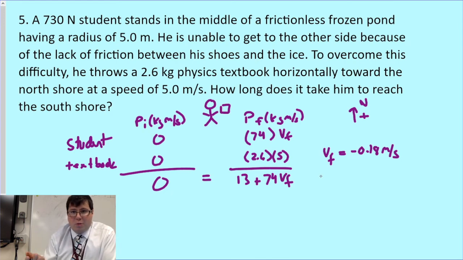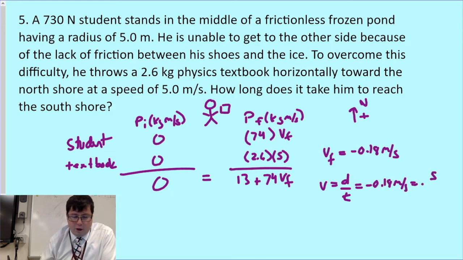And to figure out how long it takes you to reach the shore, all you have to do is, because we're assuming it's a frictionless surface here, V is equal to d divided by t. You know that your velocity is negative 0.18 meters per second. You're going to be going 5 meters. Let's just ignore the negative here because we don't want a negative time. Our time, it looks like, ends up being 28 seconds.